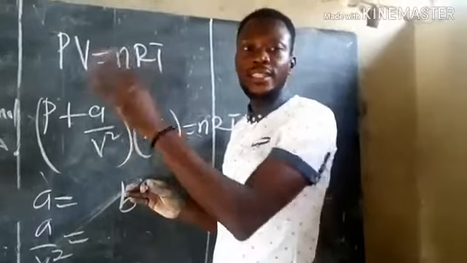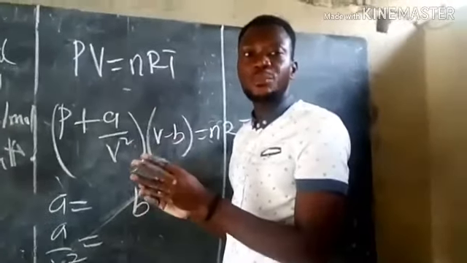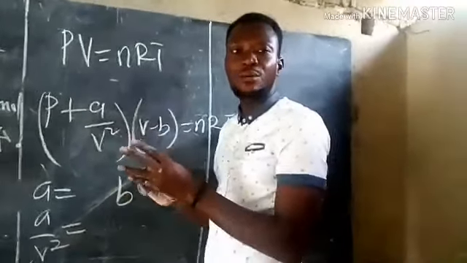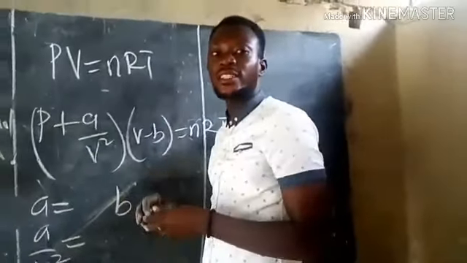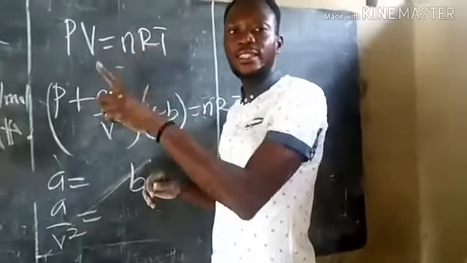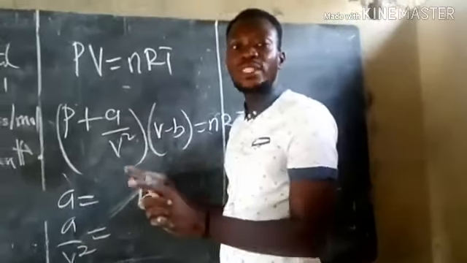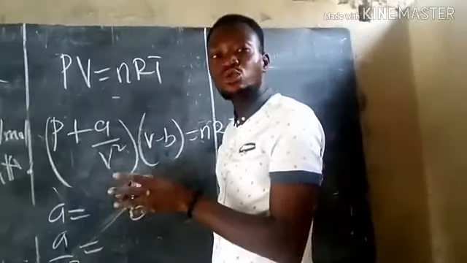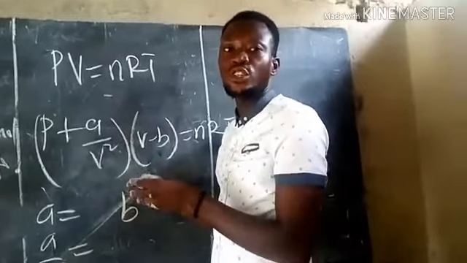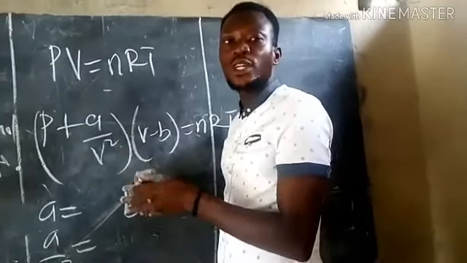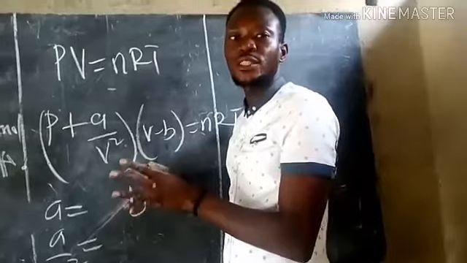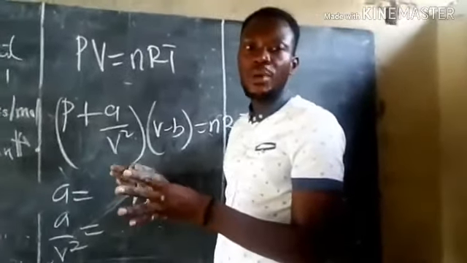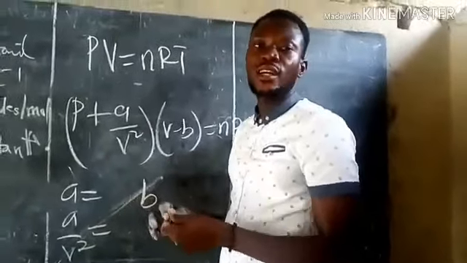Then under ideal gas, the kinetic theory said that the total energy depends on kinetic energy. But in the case of real gas, the total energy is made up of kinetic energy and potential energy. And also it said that the kinetic energy for ideal gas depends only on temperature. But in the case of real gas, this kinetic energy is due to the constant motion of the molecules. And the potential energy is also as a result of the weak force of attraction between the molecules. Since the force is weak, the molecules are already distant apart, so they possess potential energy.